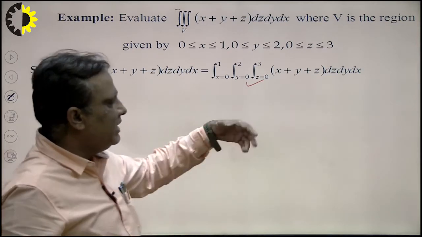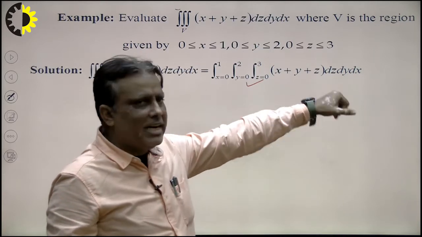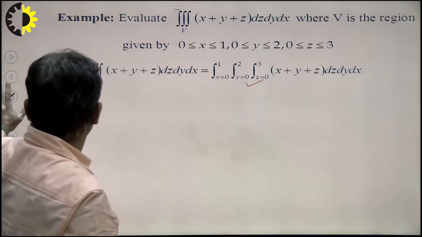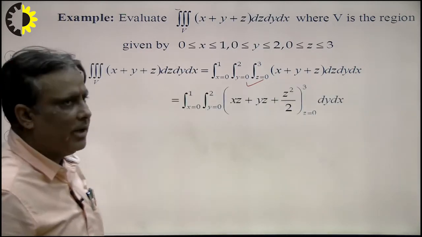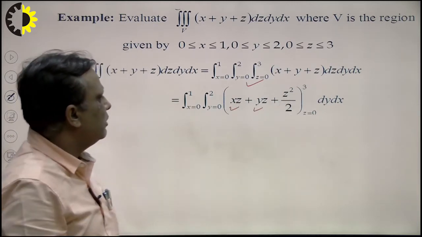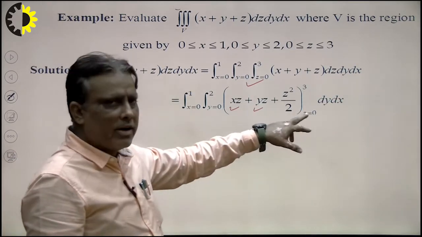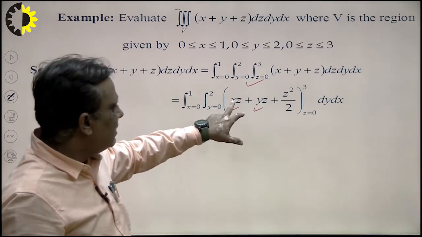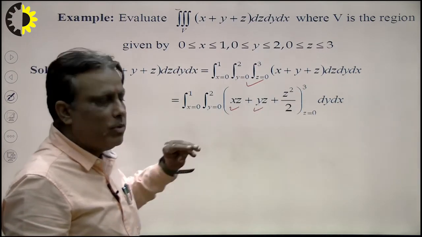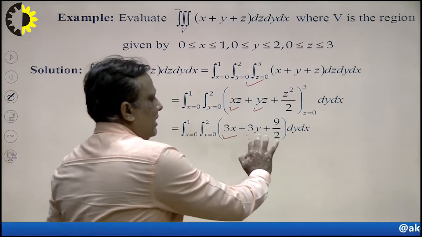If I integrate with respect to z, then x plus y is constant. So (x plus y) into z and z square by 2, upper limit minus lower limit. In this way we can calculate xz, yz and z square by 2, where z goes from 0 to 3, upper limit minus lower limit. So what will be the result? 3x, 3y and 9 by 2. In this way we find the result, 3x, upper limit minus lower limit with 0.